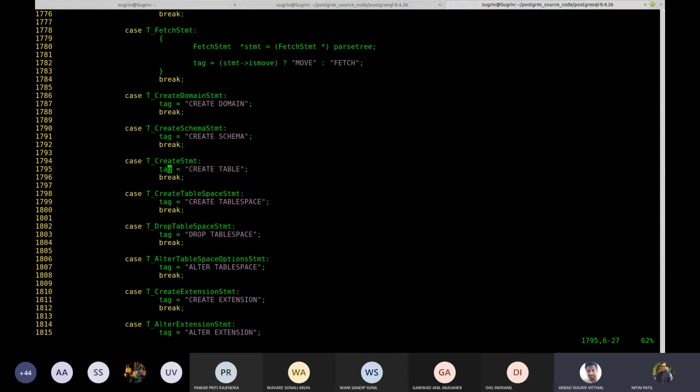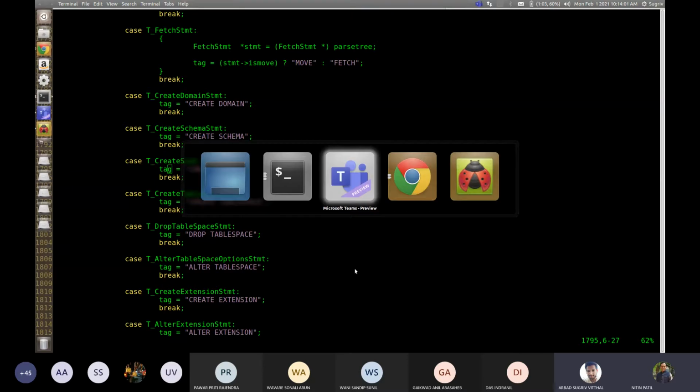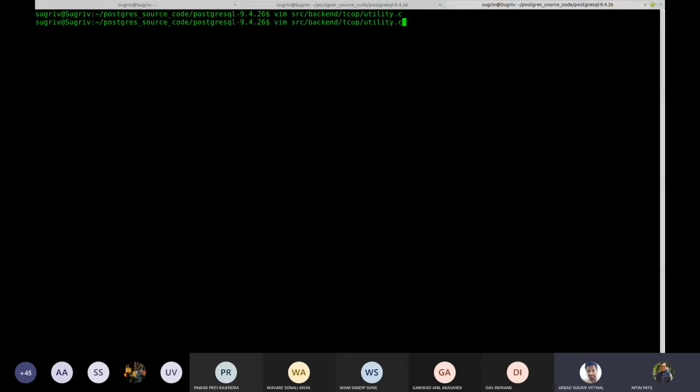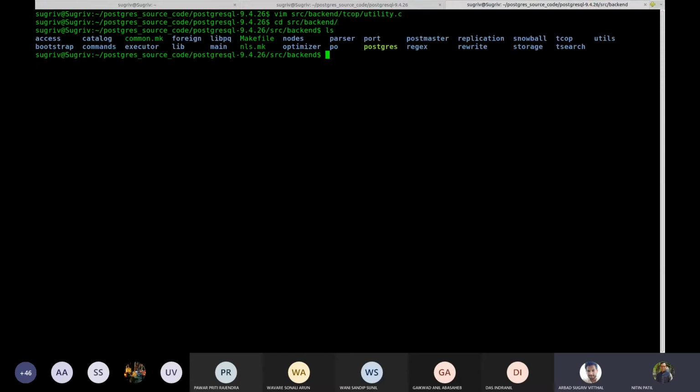So is there any other file also involved? If you see the backend directory, can you open that backend directory? Yes, remove this, only the backend, and press enter. Now there are different things that are given. If you see carefully, go to commands, cd commands.